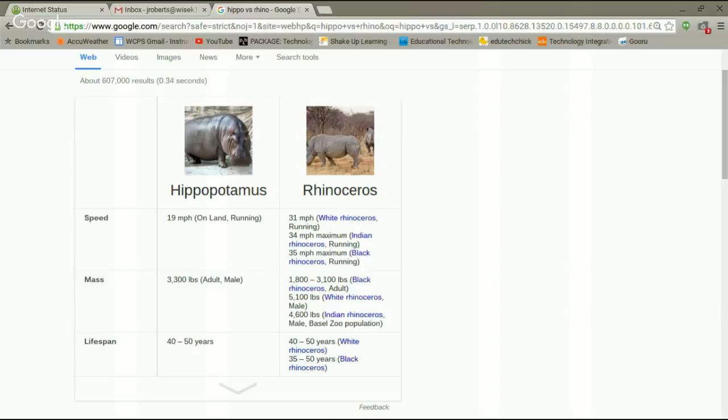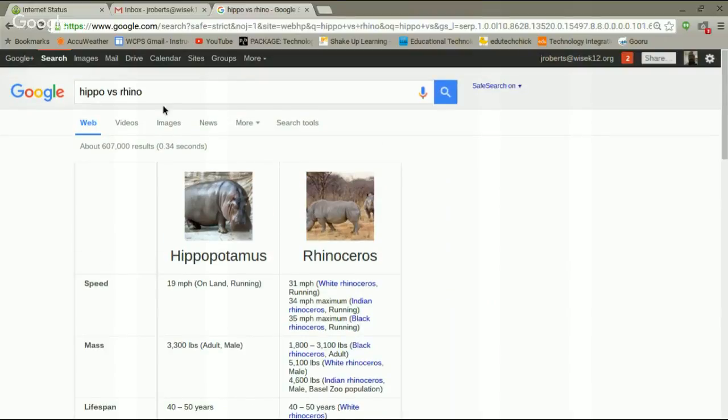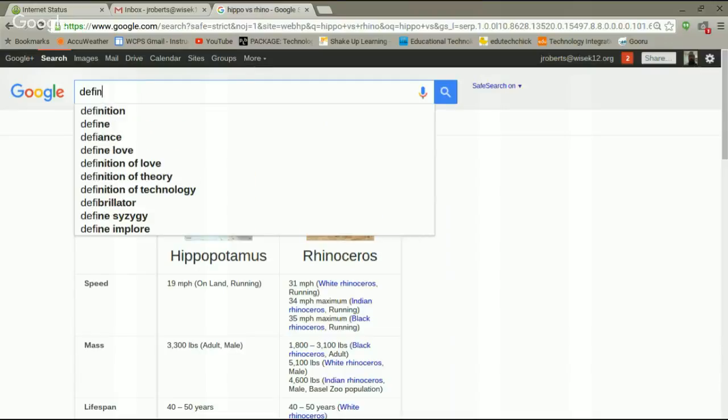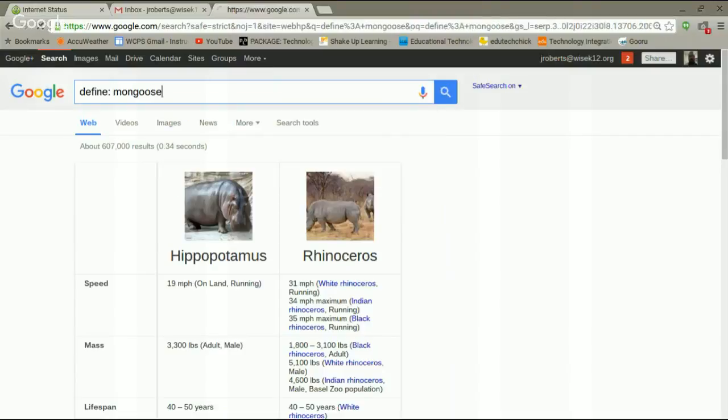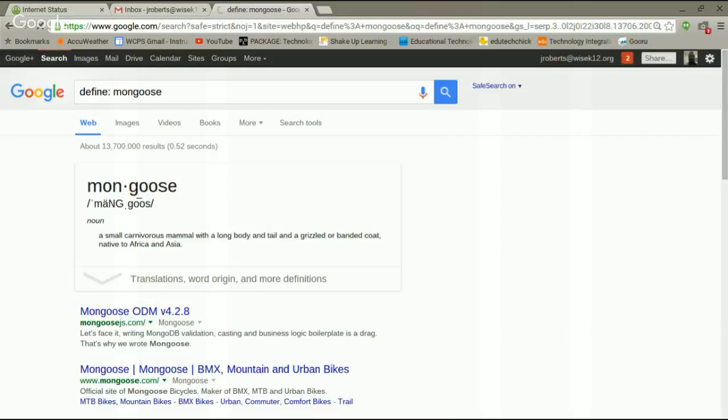Another one is just a define feature. Say you want to know what the word mongoose means. So let's do define mongoose. Google's going to come up with the definition for small carnivorous mammal.